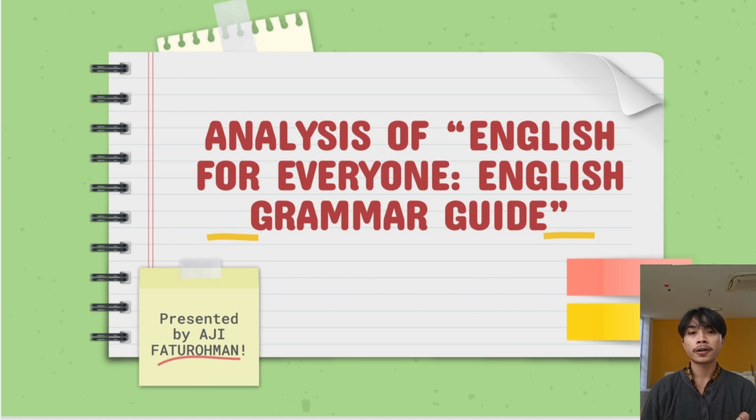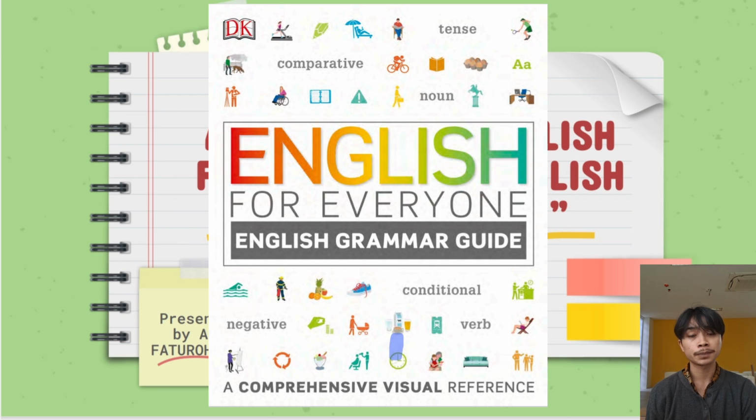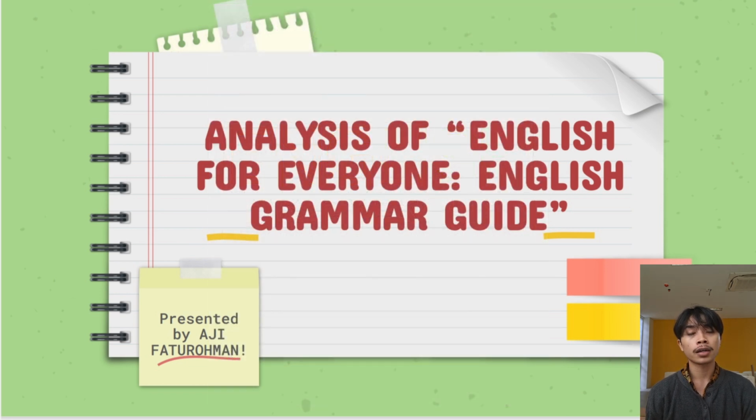For the book cover, it looked like this. This book was published by Dorling Kindersley, a well-known publisher of educational material, which is designed for learners across multiple proficiency levels, typically from beginner to advanced level. It is not grade specific, but caters to general language learners. Although it's not tied to a specific grade, it is highly adaptable and useful for high school students, college students, or adults who aim to improve their grammar proficiency.